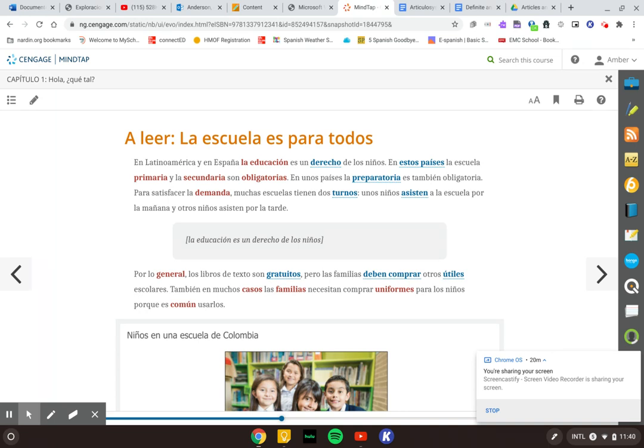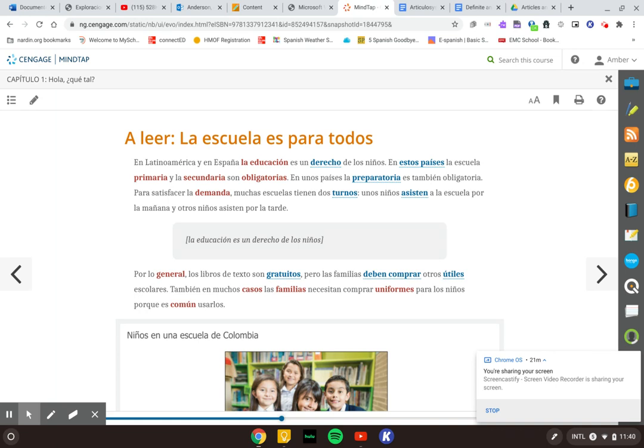Para satisfacer la demanda, muchas escuelas tienen dos turnos, two shifts. Unos niños asisten a la escuela por la mañana y otros niños asisten por la tarde. So this is similar to what we have talked about in the United States, that in the future we may have to do two shifts of classes because of the threat of what's going on with the pandemic. But this is sort of the tradition already in Latinoamérica and España because hay muchos estudiantes.